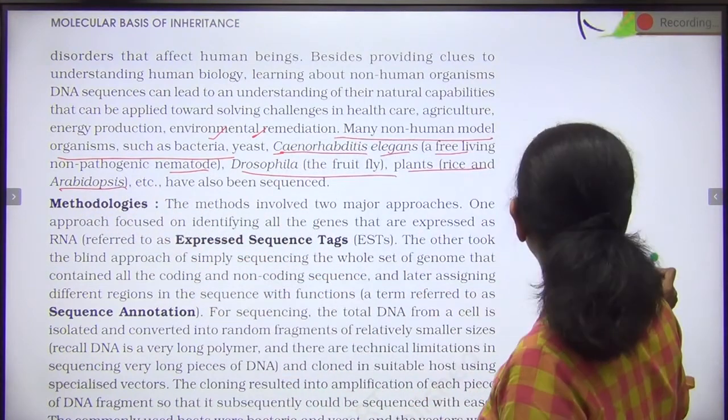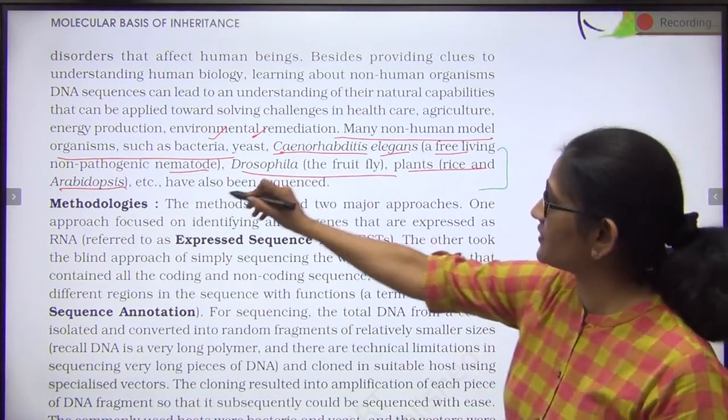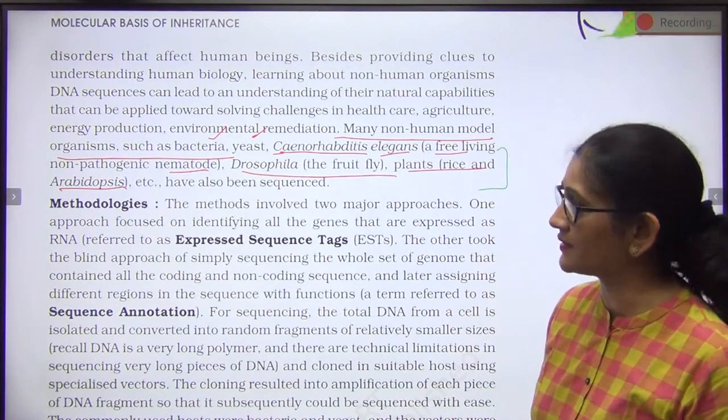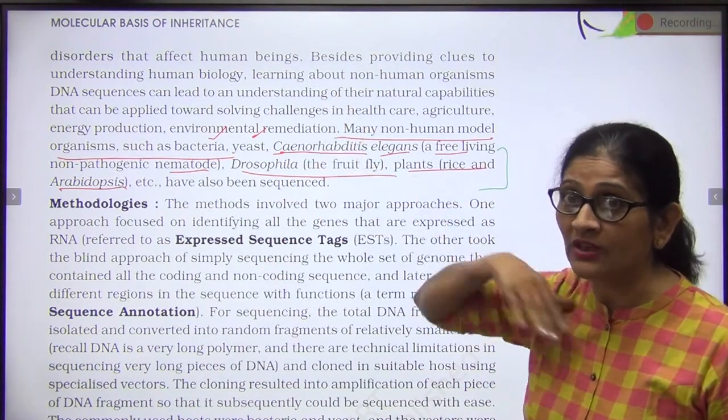This is what I have seen teachers ask most: name two plants whose genome has been sequenced. That is rice and Arabidopsis. Right? So you will study these examples. Please do learn them, besides humans.